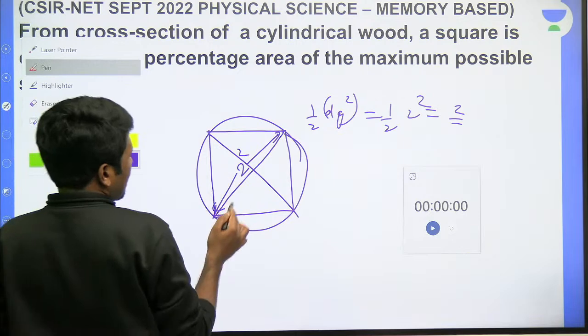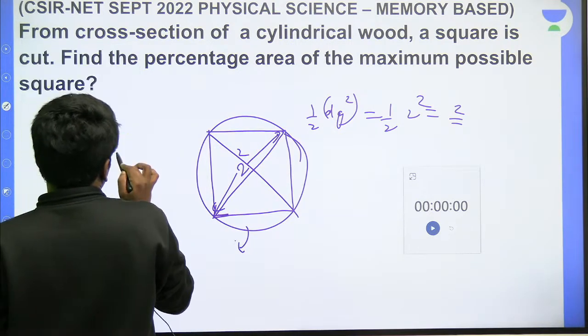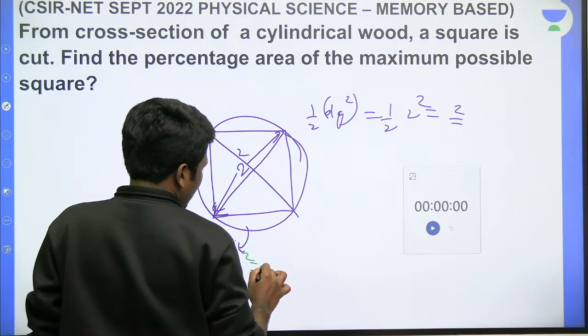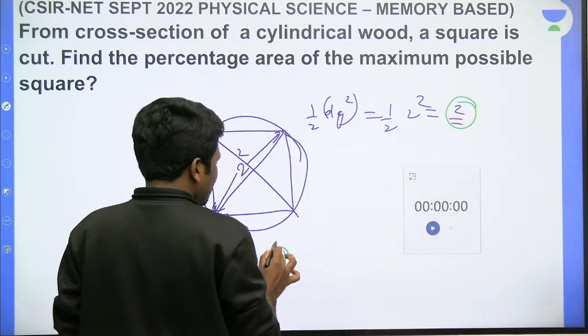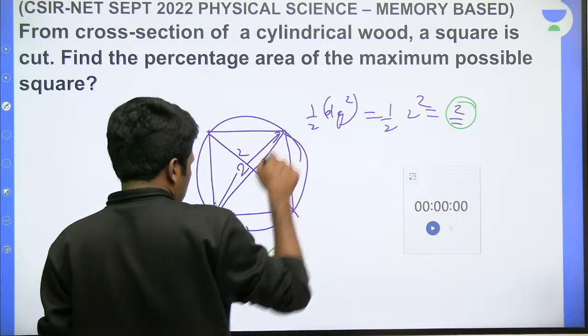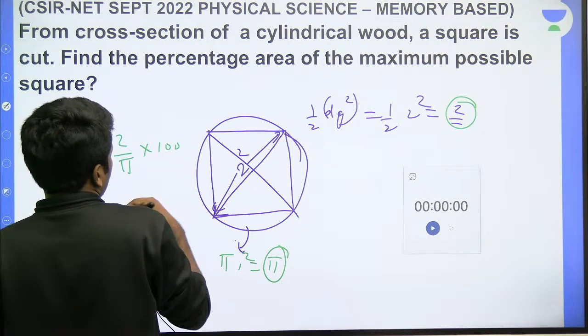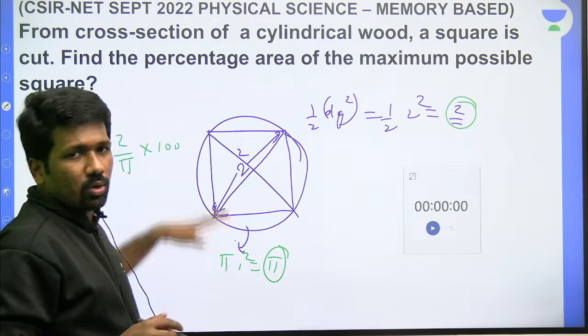Then what will be the area of the circle? The diameter of the circle is 2, so the radius is 1, so the area will be pi into 1 square, that is pi. That means 2 is the area of the square, pi is the area of the circle. 2 by pi into 100 is the percentage we need to find: square area out of total area into 100.